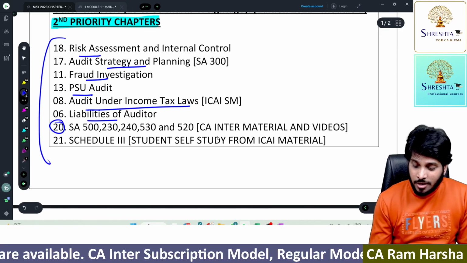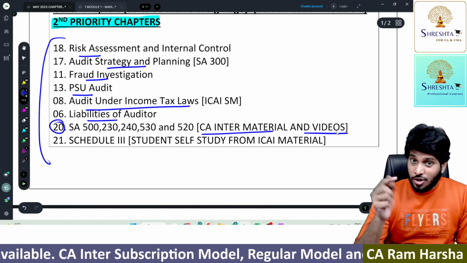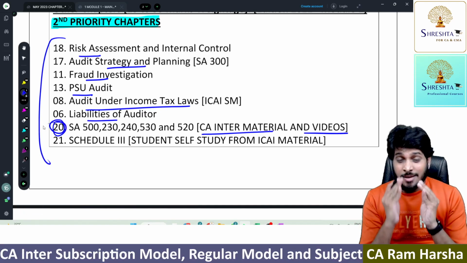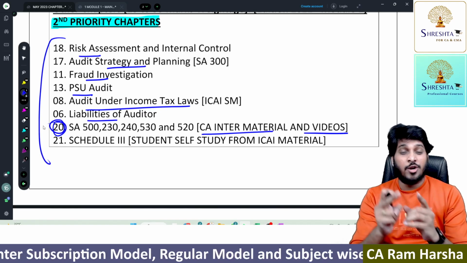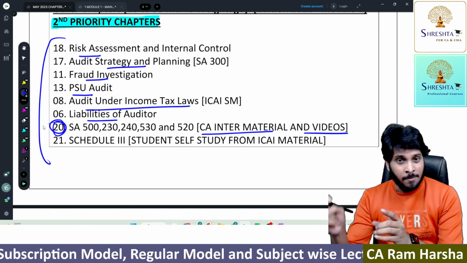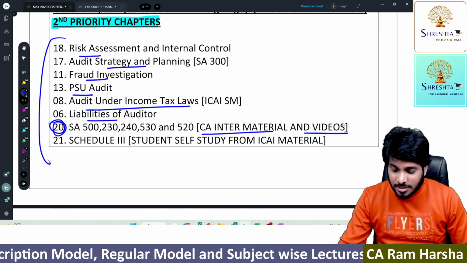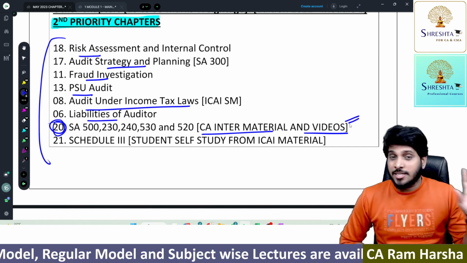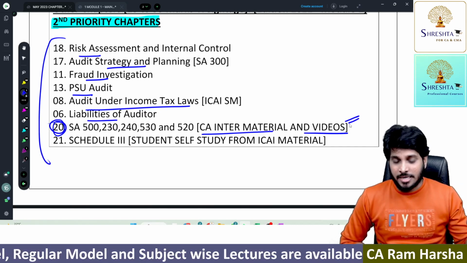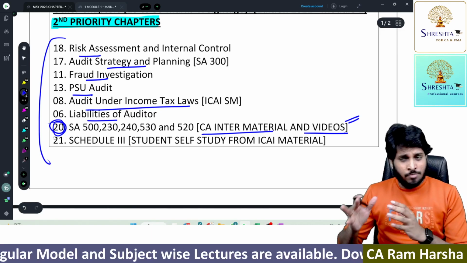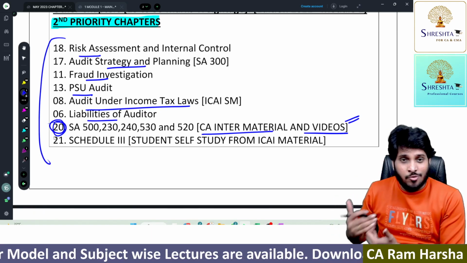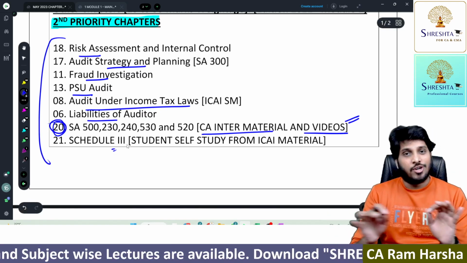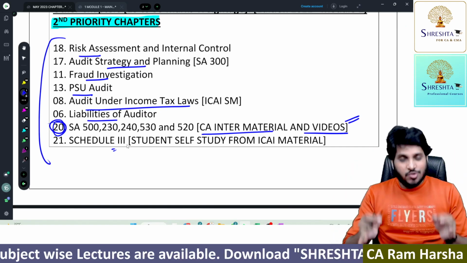Then for the 20th chapter, we have given the CA Inter material, and the videos are also CA Inter videos only. Why? Because the institute book itself says so: open the audit strategy chapter in the ICAI material for CA Final, open the last page, and it says for these standards refer to the CA Inter material. Which means the institute expects you to read the full CA Inter content. Getting it? So for these chapters, I am obeying the institute's guidelines and giving you the same material and same videos. Schedule 3, we are not covering. So this is what I want to convey.